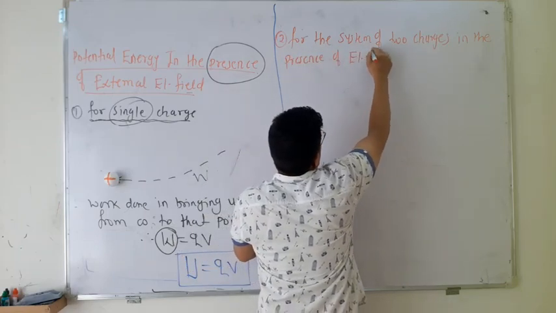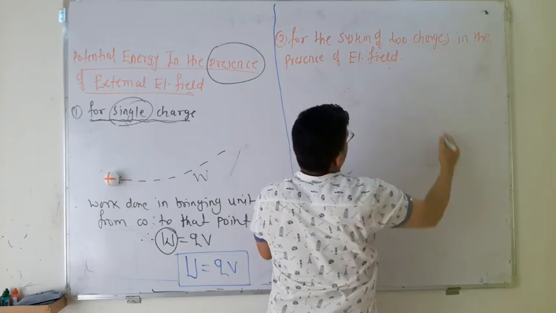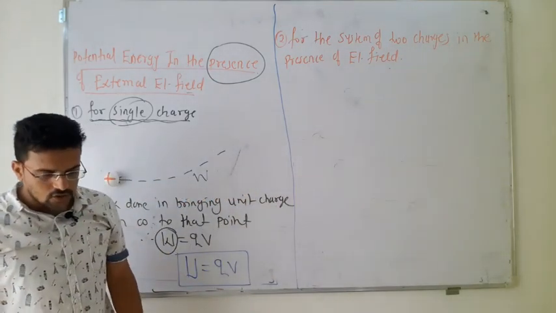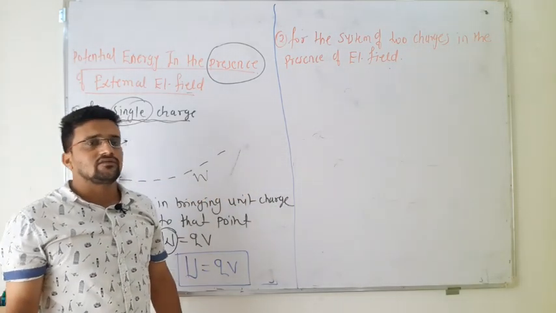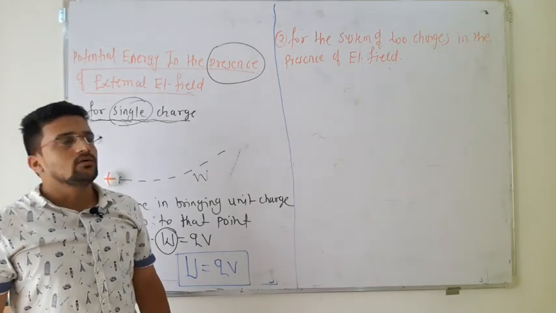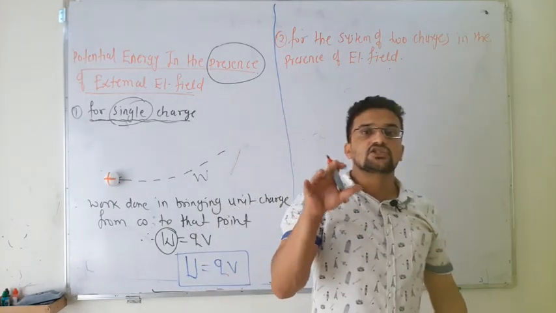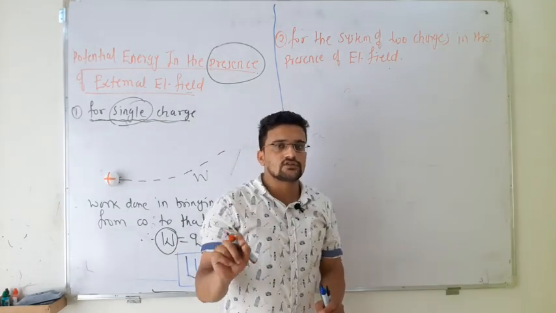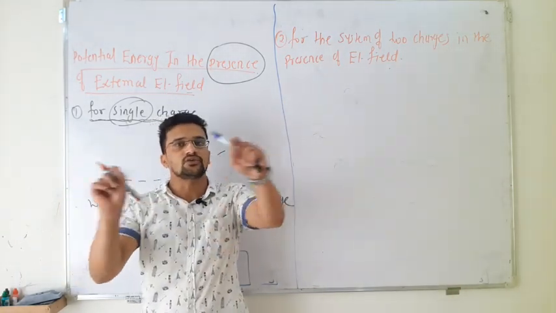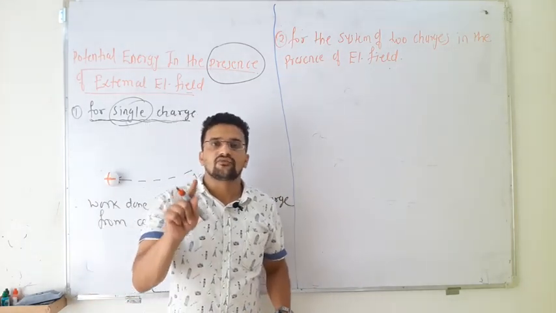Already we have seen in the absence of an electric field what the potential energy stored for the system of two charges is. Now we will see what the electrical potential energy stored for the system of two charges is when you bring them from infinity to that point, in the presence of an electric field.